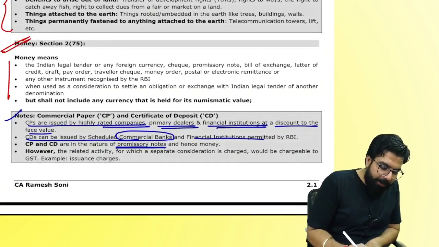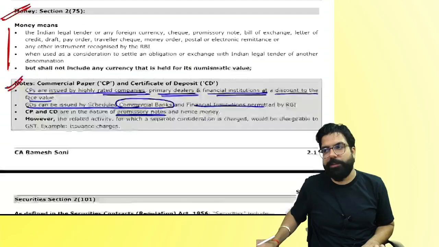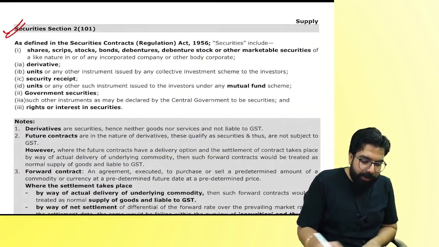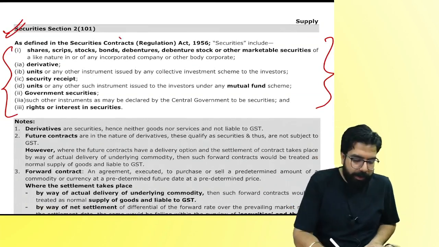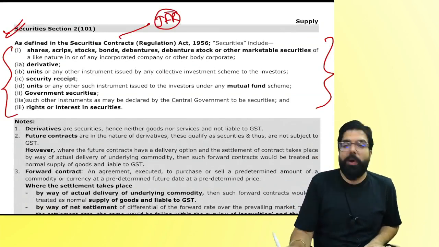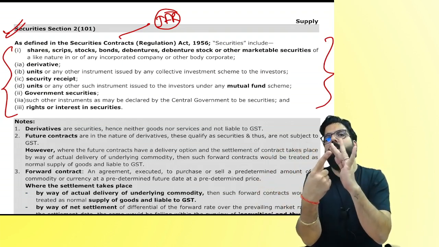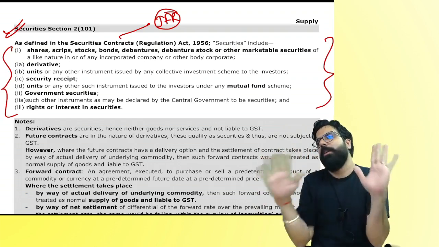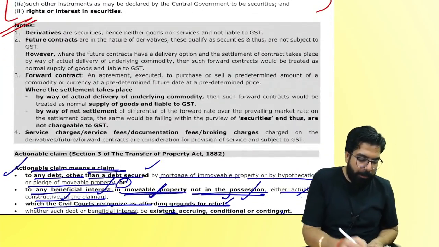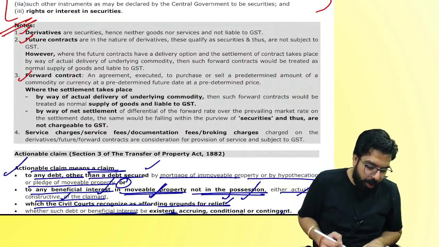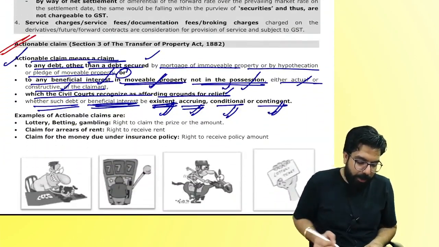Did we learn about what is money, everyone? Correct. The certificate of deposit and commercial paper also we had discussed. Securities, this definition is given over here. This is just for reading purpose. For your exam purpose, what will you remember securities as? Shares, stock, bond, debentures, derivatives, all these are securities. Next. This is what I have already explained. Do you remember? Derivatives, future contract, forward contract. Did I already discuss this? This is already discussed. Actionable claim we had already discussed.